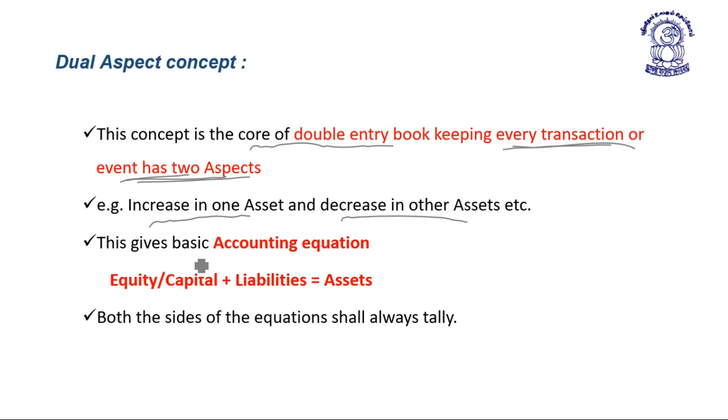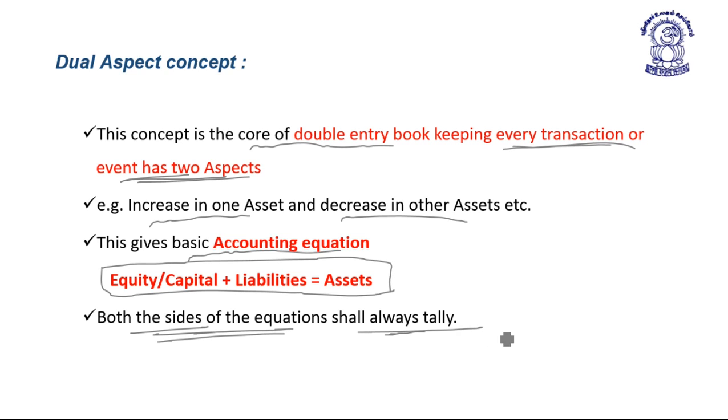Dual aspect concept gives the basic accounting equation, which is as follows: equity or capital plus liability is equal to assets. Both sides of the equation shall always tally.